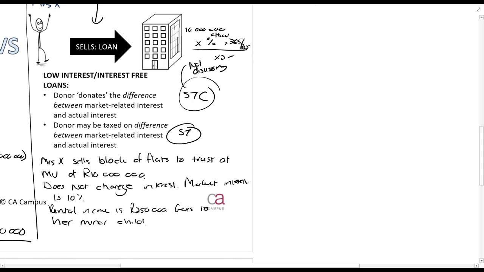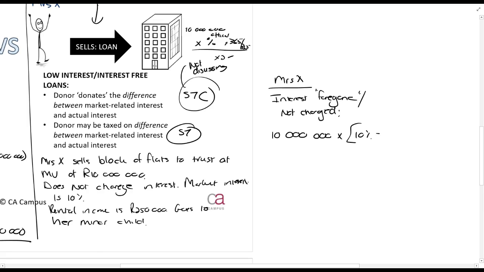So, I'm just going to write here, Mrs. X. Interest forgone, that's just a word we can use, forgone, or you can also say not charged. The interest that was not charged is 10 million times, she should have charged 10%, she charged 0%, times 365 over 365. So that is 1 million rands.